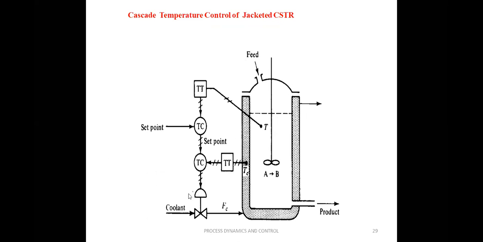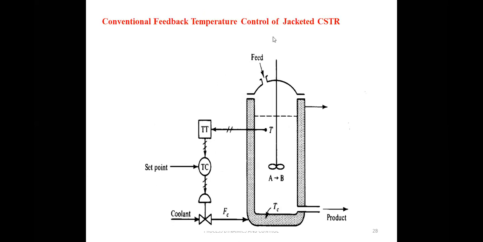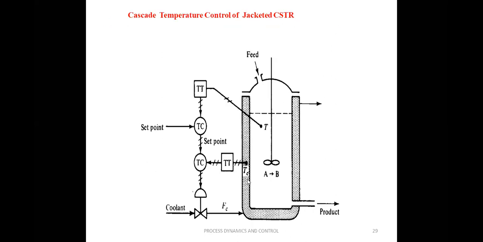Here we are going to improve the response of the CSTR by taking TC into consideration also. By taking TC into consideration, we can improve the response of the simple feedback control to changes in coolant temperature by measuring TC and taking control action before the effect of the change in TC has been felt by the process. Whether the coolant temperature increases or decreases, we have to take action before its effect falls on the product. That will be provided by this cascade control.